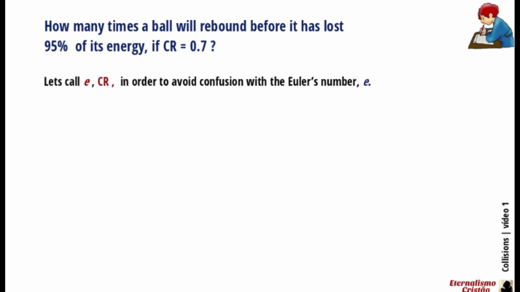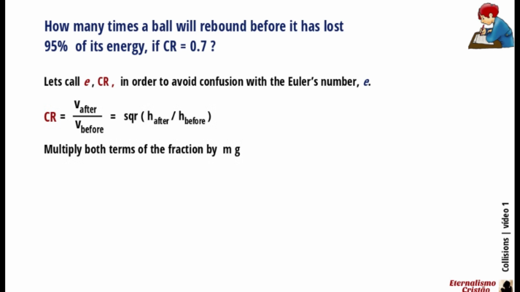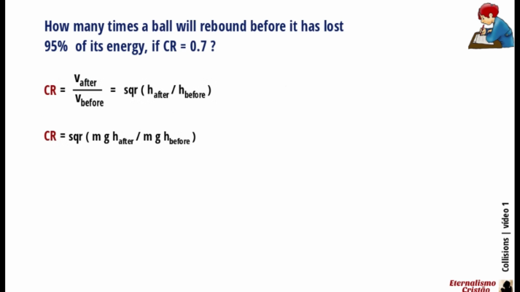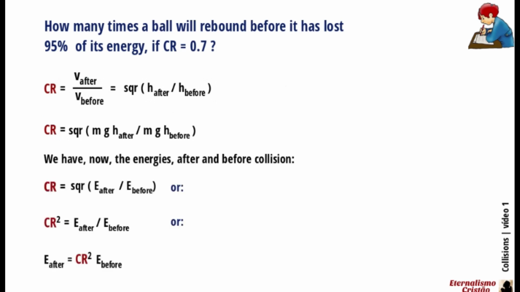Let's call the coefficient of restitution CR, in order to avoid confusion with Euler's number, E. Multiply both terms of the fraction by mg. We have, now, the energies after and before collision.